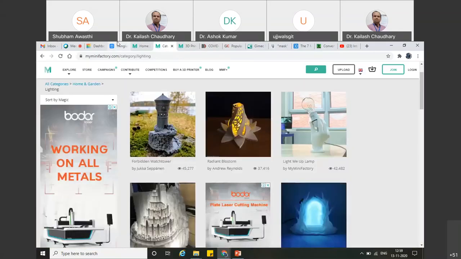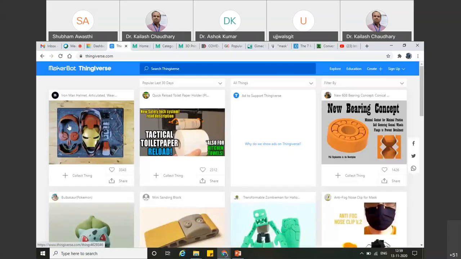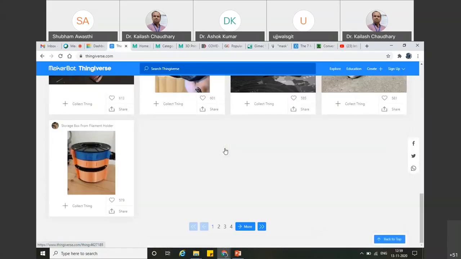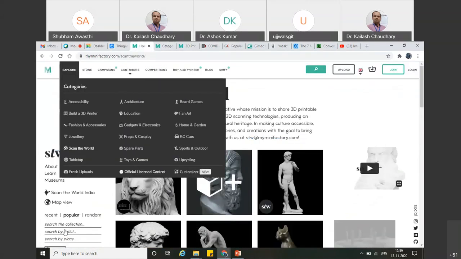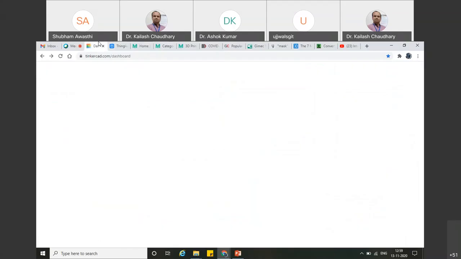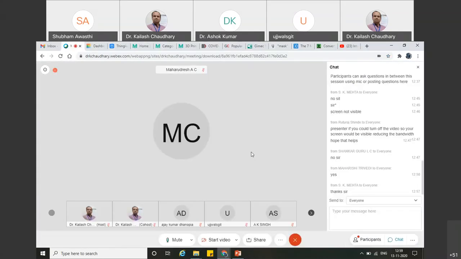The first one we have touched is Thingiverse, where, as we have quoted, you will not get most of the validated designs. If you want validated designs, then you have to jump to this particular website. Till now, if you have any query, let me answer that query. After that, I will tell you how you can customize the downloaded design. And the last objective of my session is how you can convert your images into a 3D CAD model, which I will touch on here. Till that time, if you have any kind of query, please ask here so that I can answer your queries.